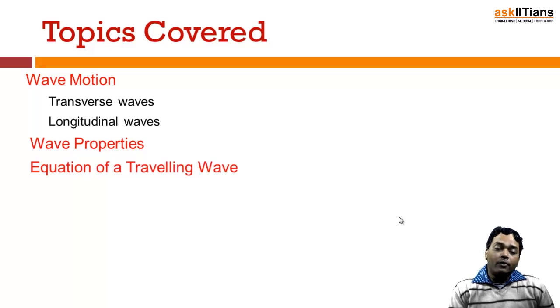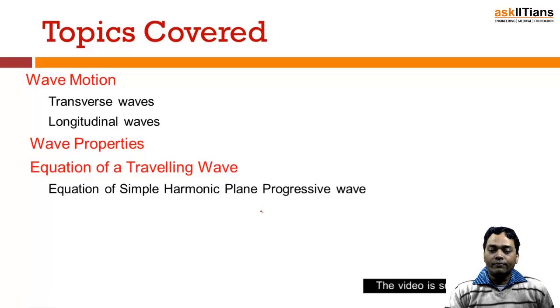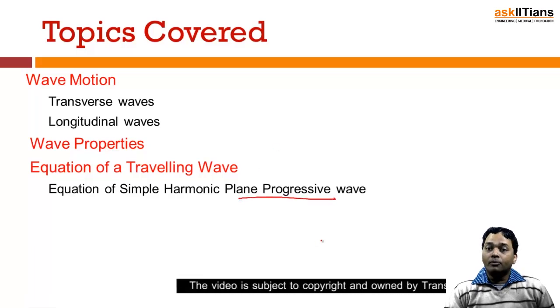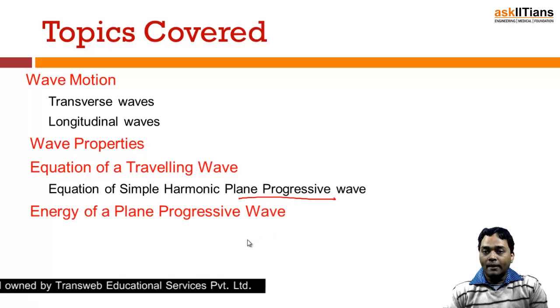Then we'll try to understand the equation of traveling waves, because if there is a wave that moves from one point to another, that is what is known as a traveling wave. Further, we'll try to understand the equation of simple harmonic progressive waves. A simple harmonic progressive wave is very, very important. Then the energy of plane progressive waves,